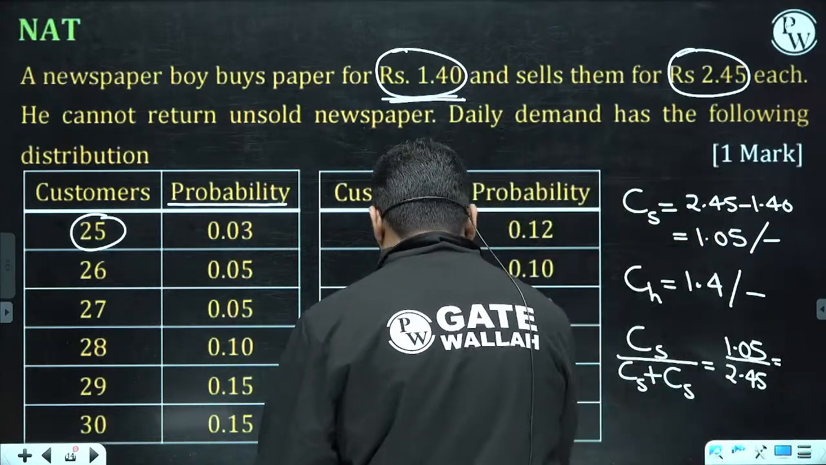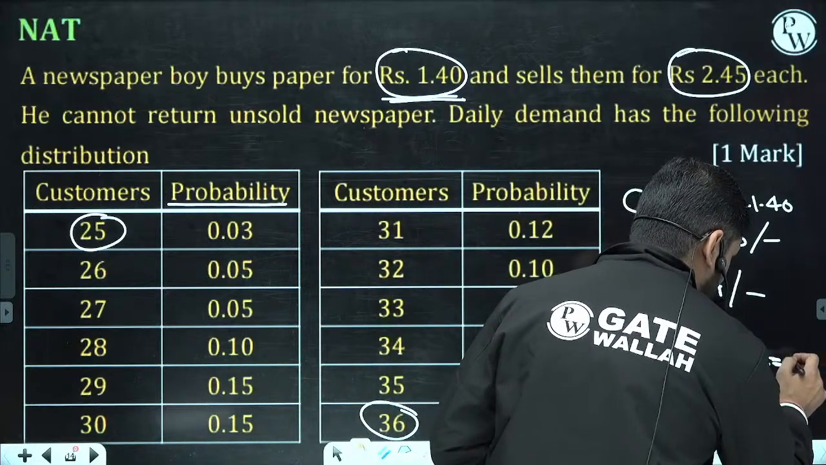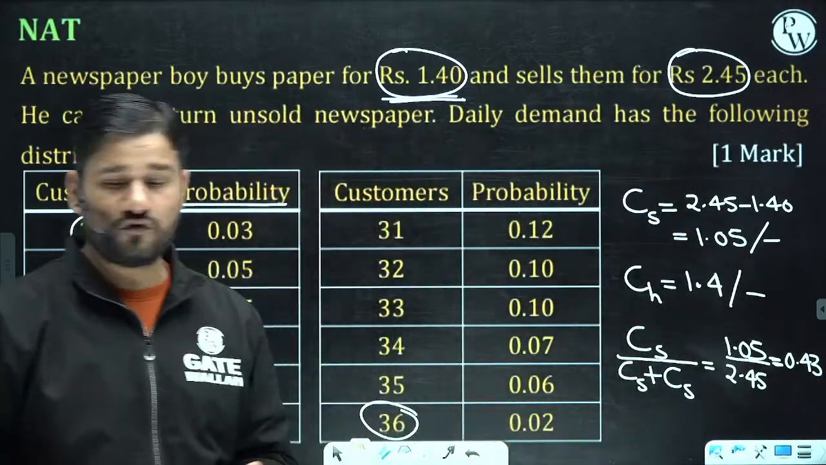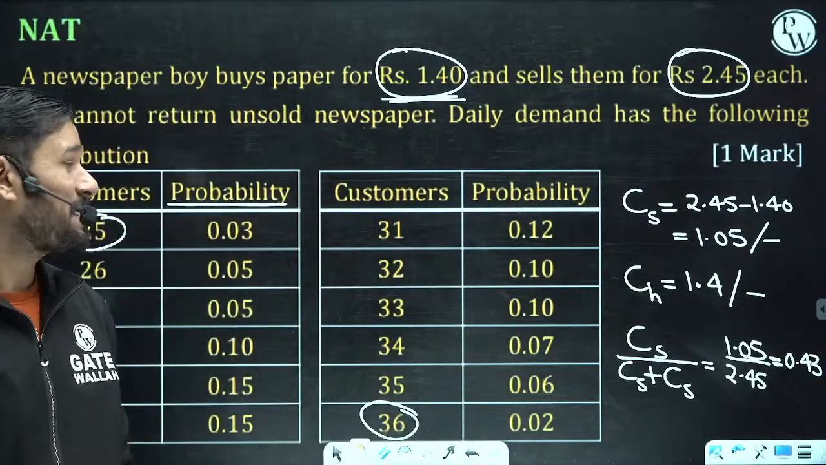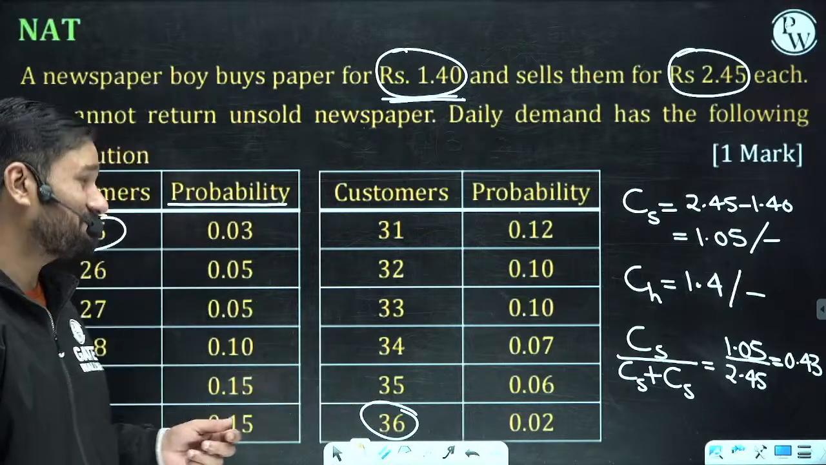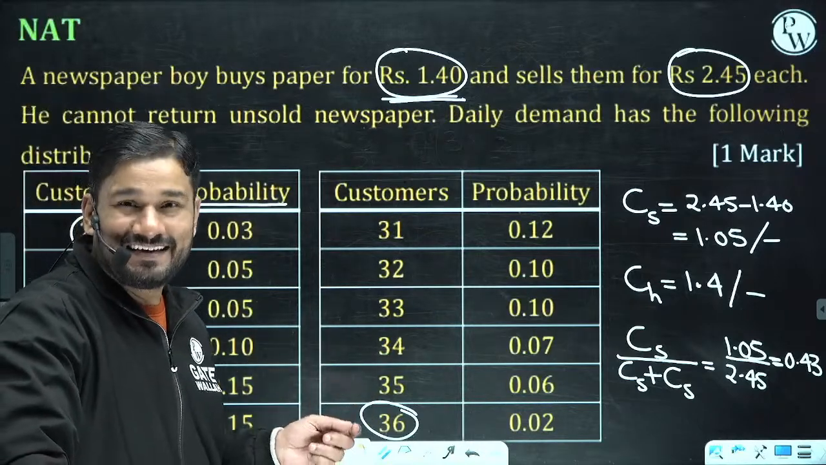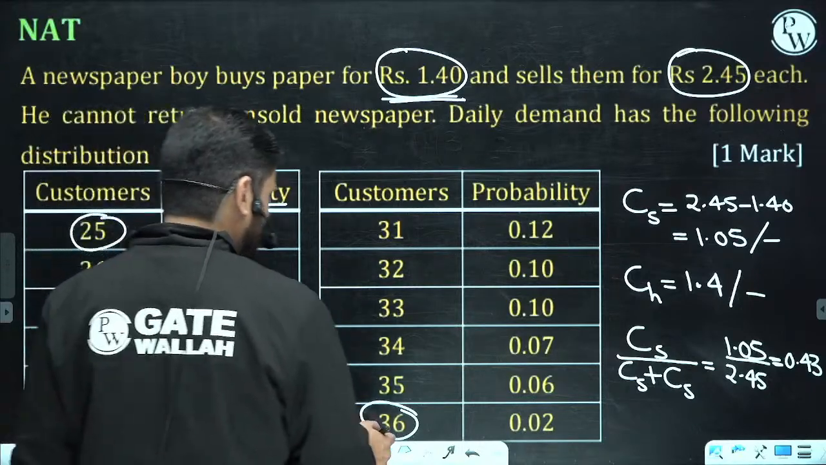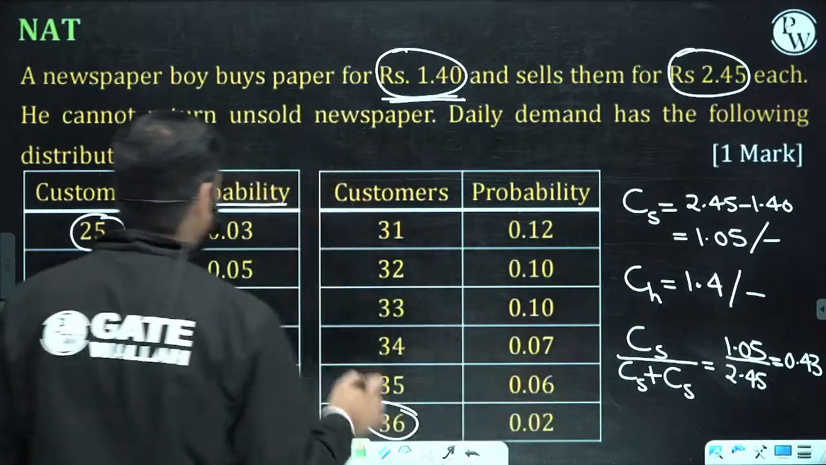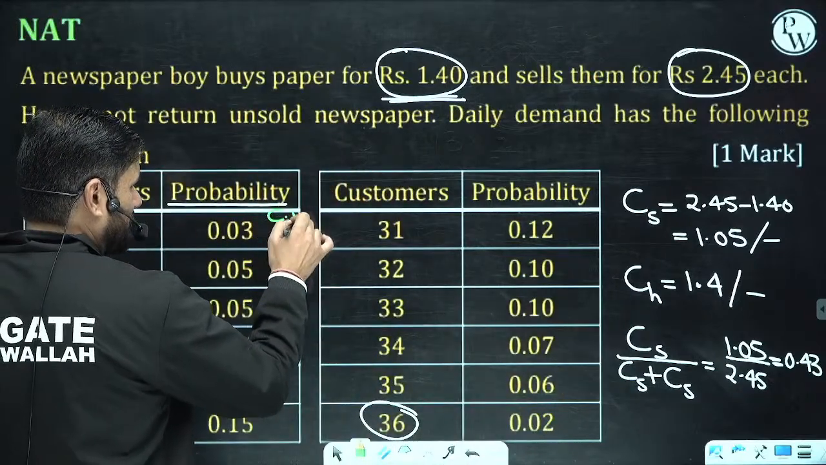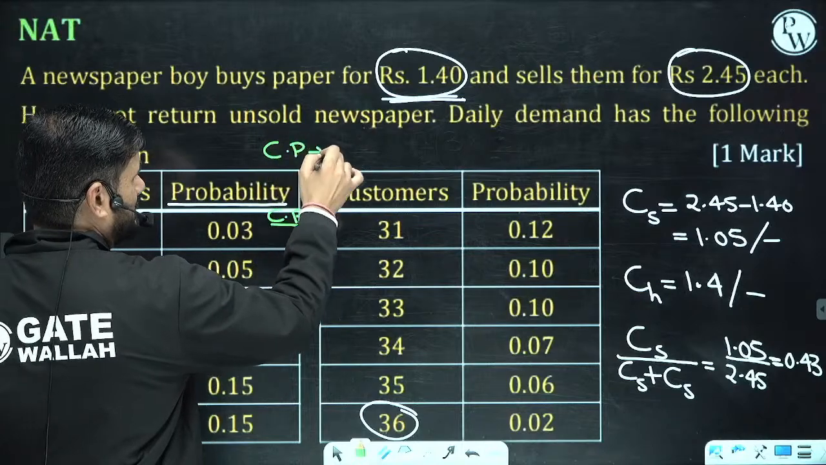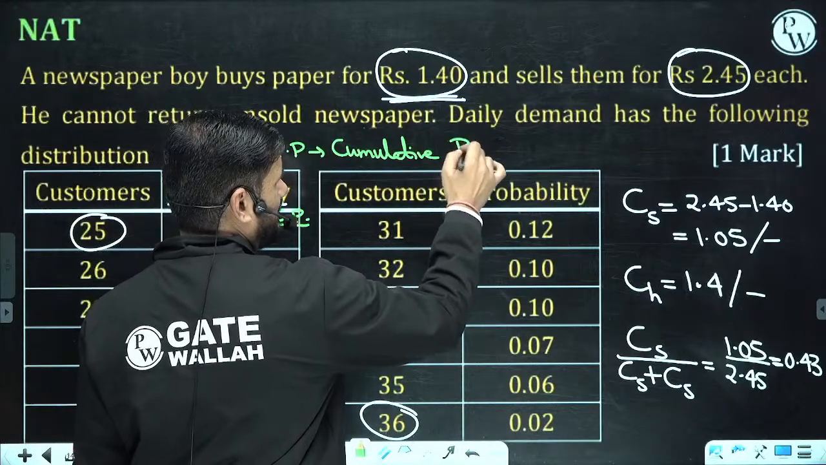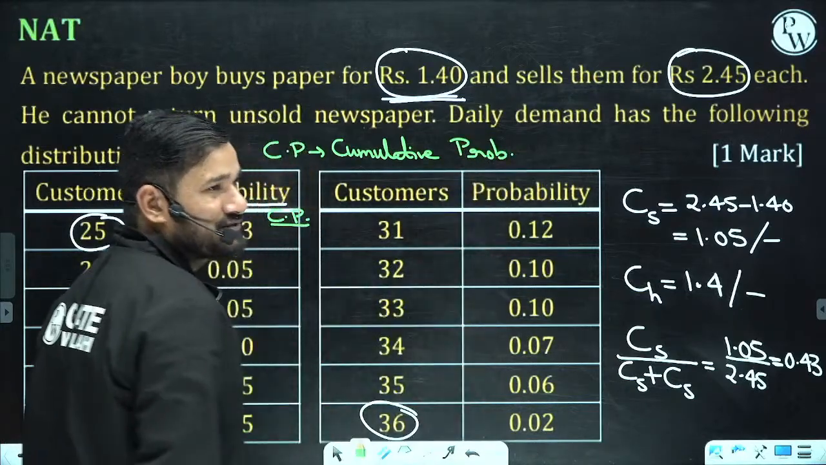So easy. If you see this question, it looks so hard, but it is so easy. This value is coming out 0.43. Okay. Now, let us find out the cumulative probability. See, cumulative probability. CP is the cumulative probability of demand. So let us find out these values.